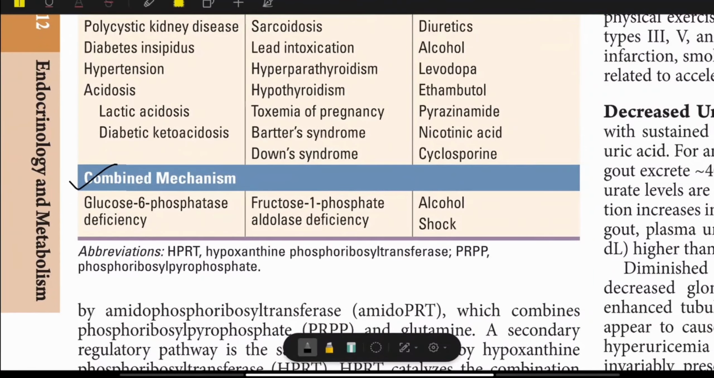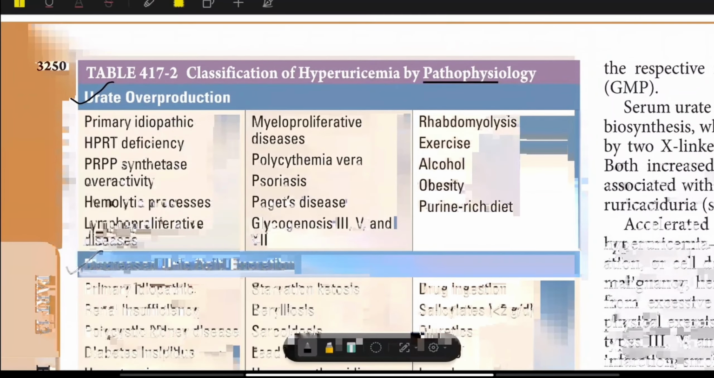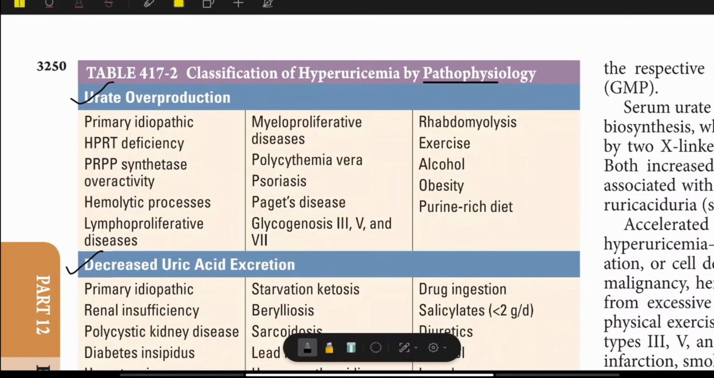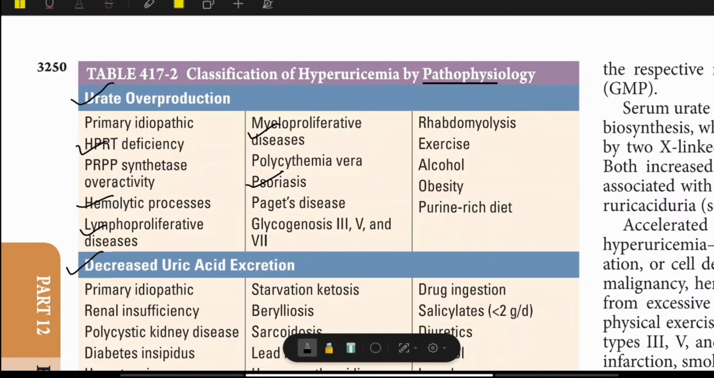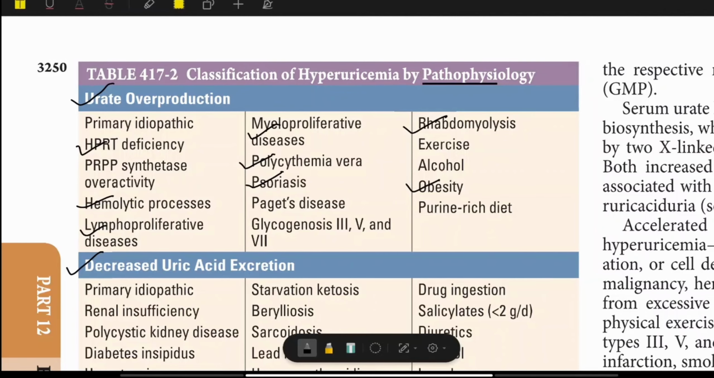It's clearly given in Harrison's textbook. The overproduction we discussed: most of the cancerous, proliferative diseases, myeloproliferative disorders, like that. Then lytic processes, hemolysis. Then we said HGPRT deficiency, Lesch-Nyhan syndrome. Then psoriasis, increased cell turnover. Then polycythemia, more production. Rhabdomyolysis, obesity. In some obese patients, we could see hyperuricemia, and a purine-rich diet.